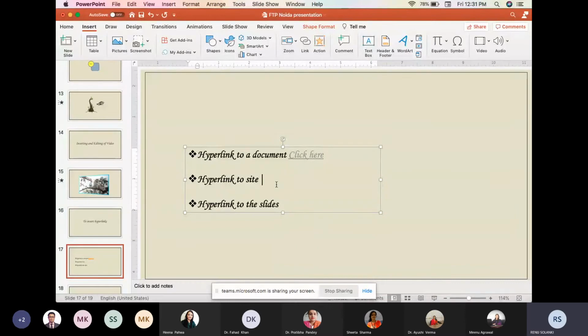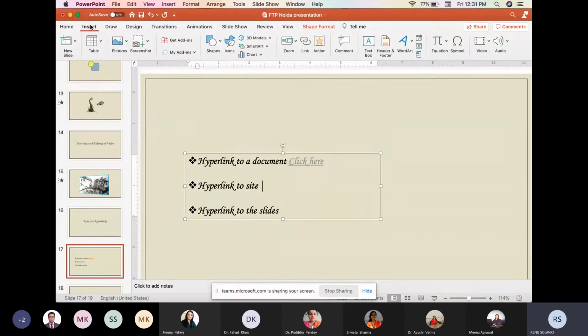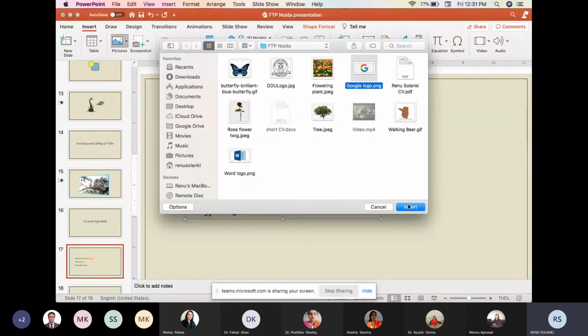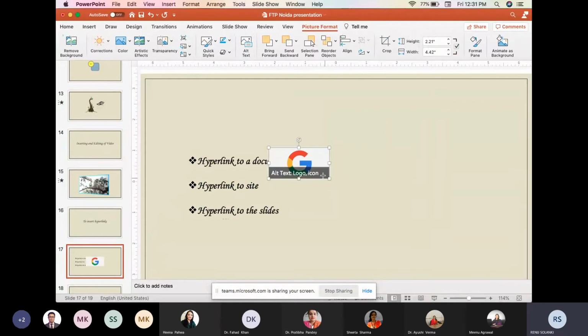We can also insert the hyperlink. For inserting the hyperlink, either we can use the text, we can use any shape, or we can use any icon. For example, I have used the text. Now let's see how we can use an icon to open a site, or to give a hyperlink to any document or slide. For example, I want to open Google. So first I will insert the logo of Google over here. Go to Insert and then Picture. From the file, take the picture of Google, then insert. I will bring it in front of this one.